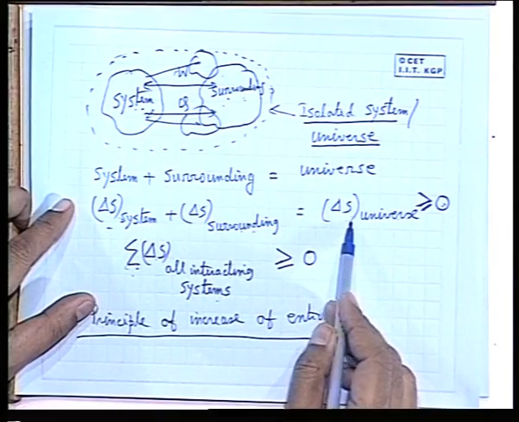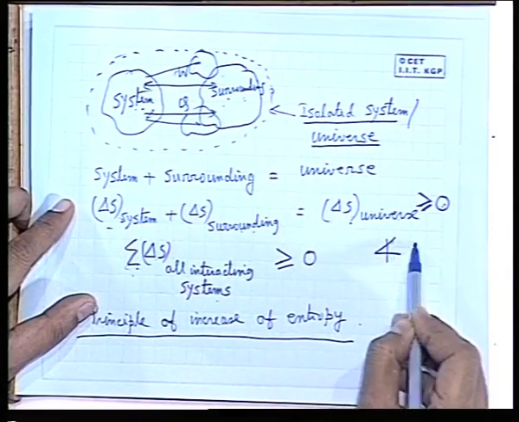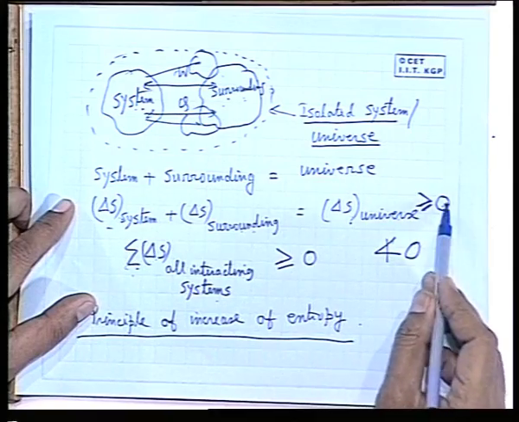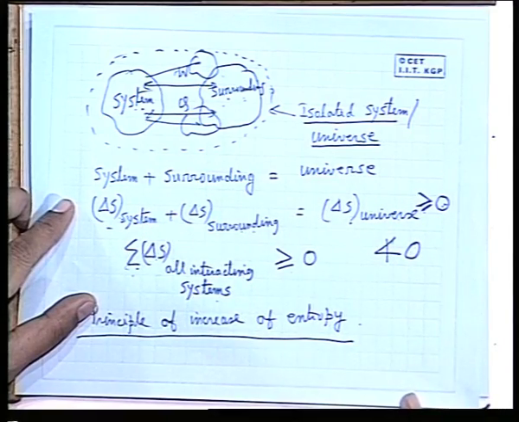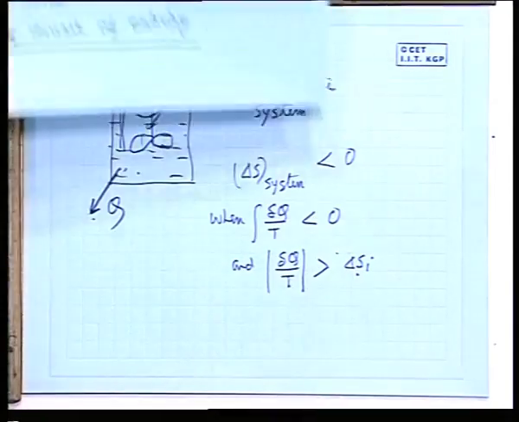So both increase in entropy and decrease in entropy are possible for a system, but when you add together the entropy change of the surroundings, that means if you add up these two and find delta S universe, it can never decrease, it can never be less than 0. It will be either greater than 0 or equal to 0. This is clear? Okay, fine.